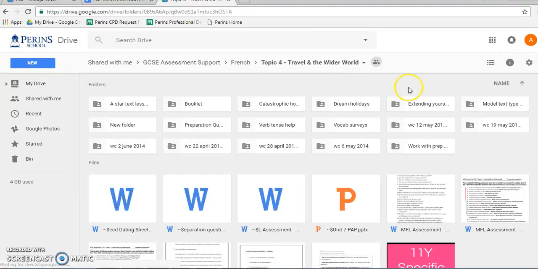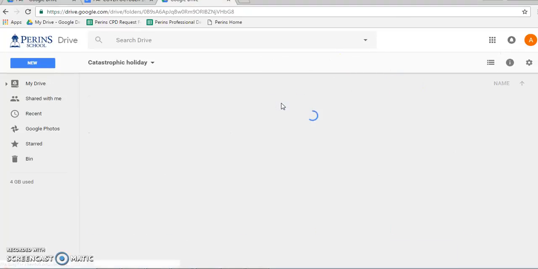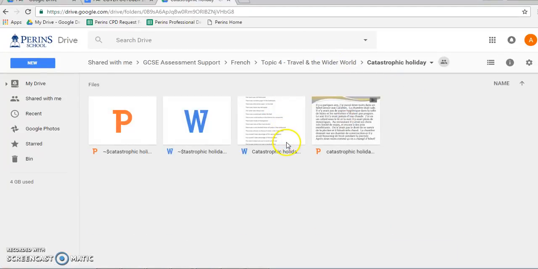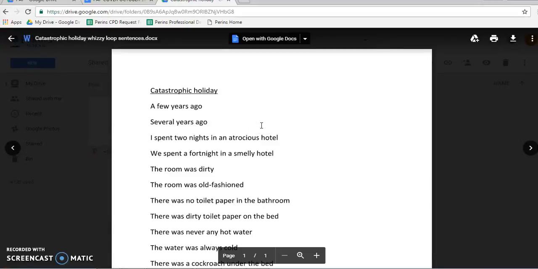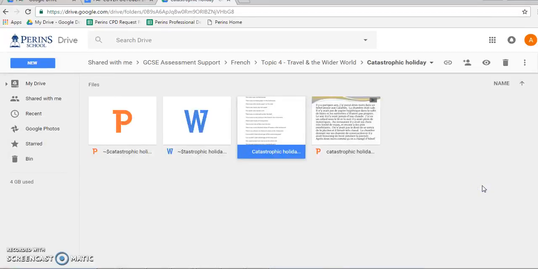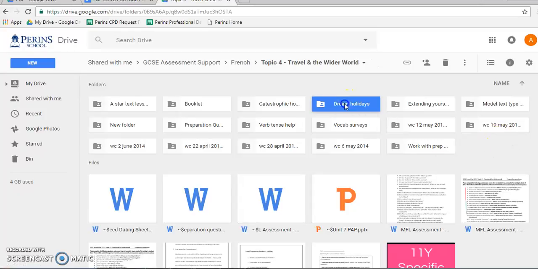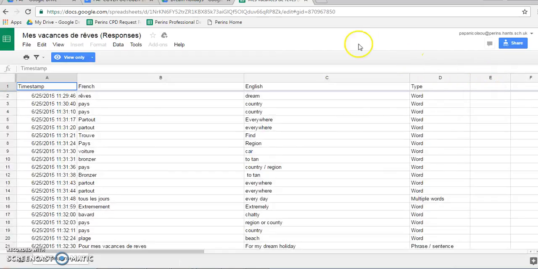I'll come out of that and go back in. We've got catastrophic holiday, which was the stuff that I've only just started with you last week, where you had the text here, which is also in the main PowerPoint, but it's also here. So we've got catastrophic holiday, and then we've got the phrases which I handed out to you right at the very end of the lesson, last lesson, so that you could go through those things. Again, things that you can use in your preparation work. If I come back out here, we go into our dream holidays.